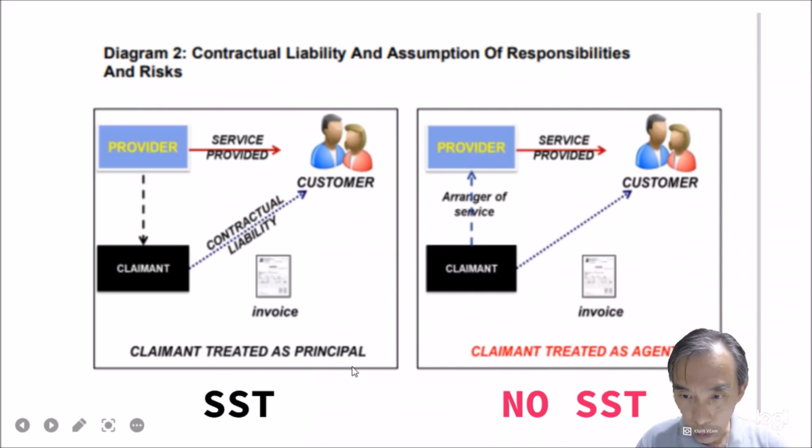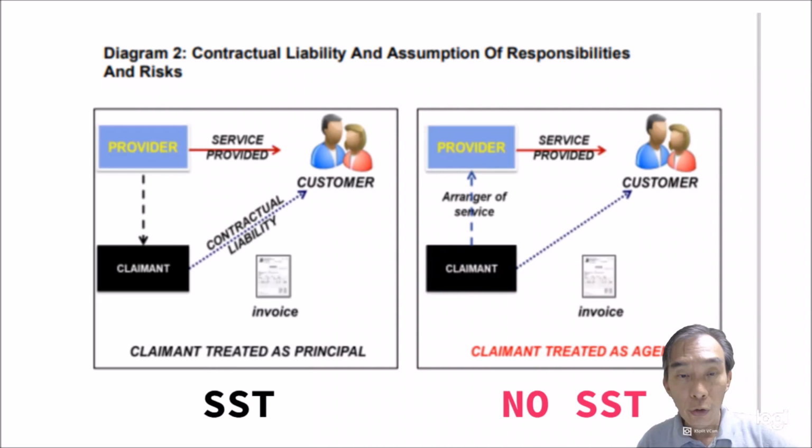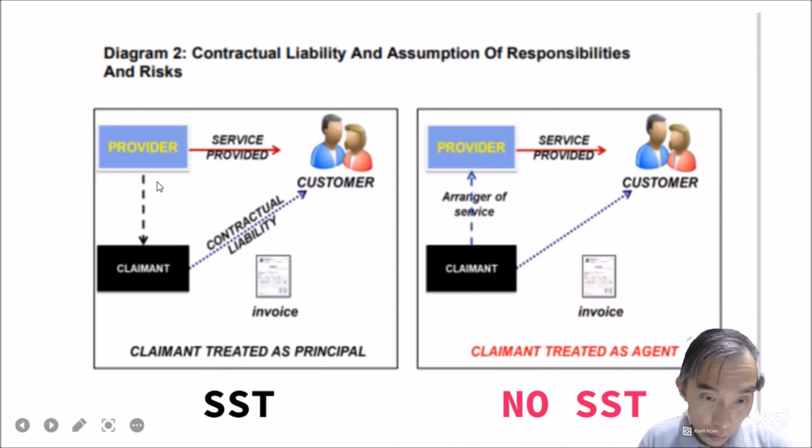So let us see when you act as a principal, the customer is your landlord, the provider of service is a plumber, you are the agency. So the provider of the service provides this service to the owner's house, and then you help him to liaise and get the whole thing done. So you are contractually also liable to the owner, because you want to make sure the owner is actually happy with the house. So here you invoice the owner 600 ringgit. Actually the provider of the service, the plumber, is only charging you 500 ringgit. You have your own purpose of marking up 100 ringgit. So in this case you are treated as a principal, and therefore you need to pay SST, because of the whole total contractual liability, you are acting as a principal.